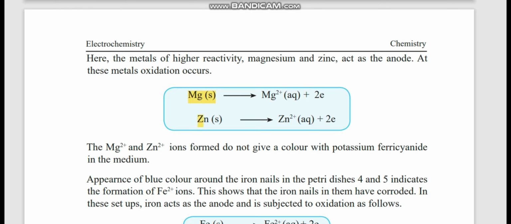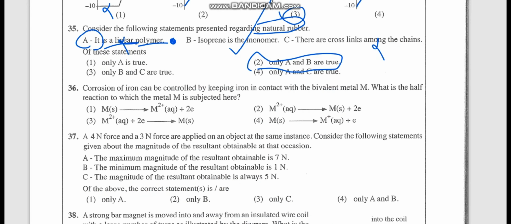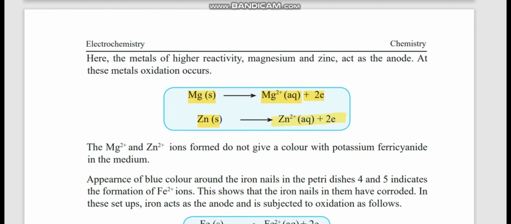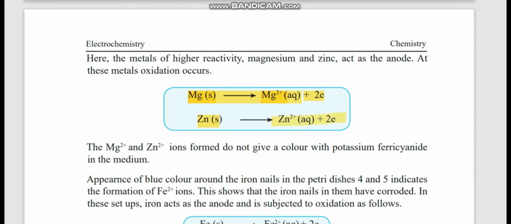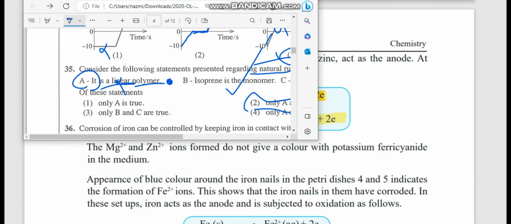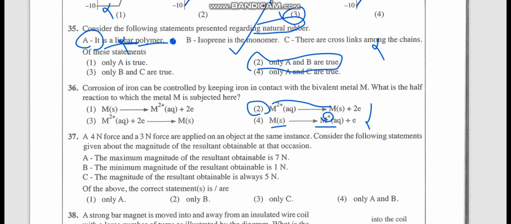So what will the bivalent metals do? They will be releasing electrons. So therefore, what is our answer? Here you can see atoms are releasing electrons, not the ions. Now in this second one, an ion is releasing electrons. That's wrong, no? Here one metal is releasing plus 1 electron, so that is also no. Here you can see metals are forming plus 2 cations, no? Those are the metals they are using. So our answer is the first one.